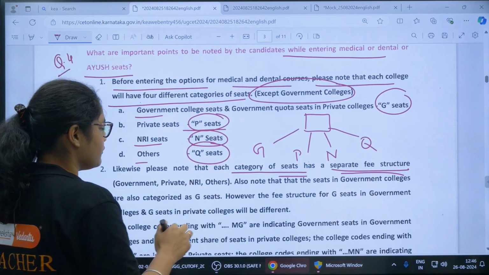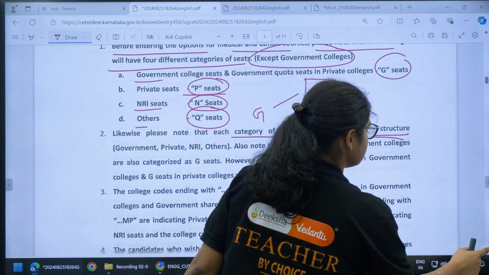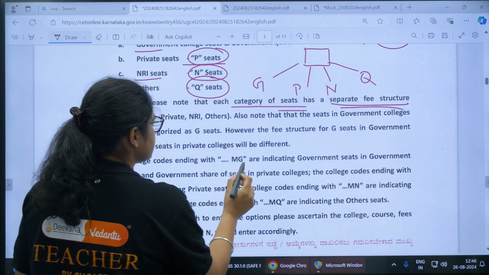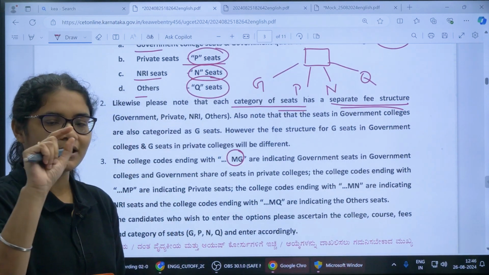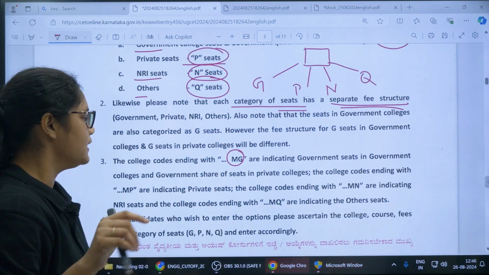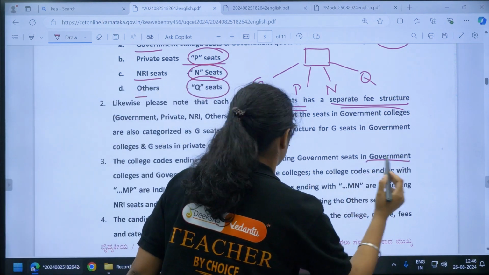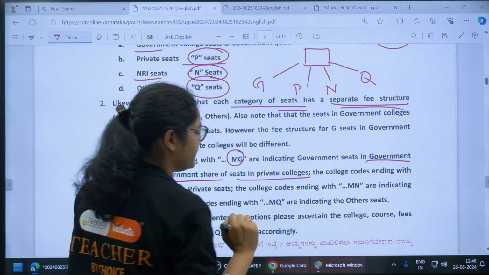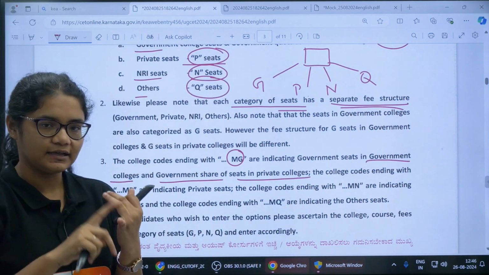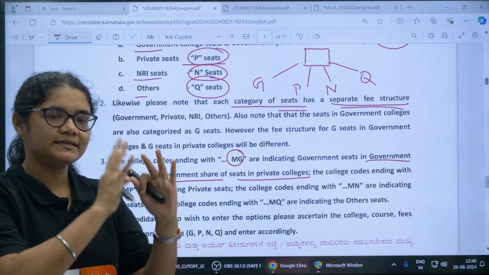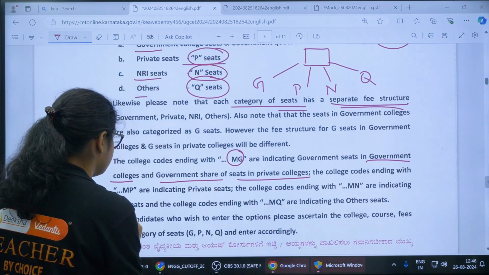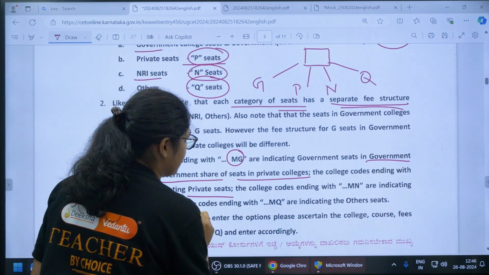Now, how will you know which college comes under which category? That is also given here. If the college code ends with MG, it indicates a government college and government share of seats in the private college. So it indicates either a government college or the government seats in a private college. If the college code ends with MP, it indicates private seats.